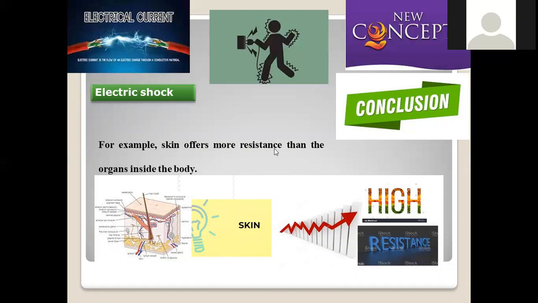It gives high protection from all kinds of external adverse circumstances. It will protect us from bacteria, virus, heat, cold, everything is resisted by the skin in a similar manner. Electrical shock conditions are also resisted by the skin because it is not much associated with fluid content, and has high resistance and low risk of electrical shock, so it will protect us when compared to other organs. So among all the organs in the human body, high resistance is offered by the external, largest organ in the human body, called the skin.